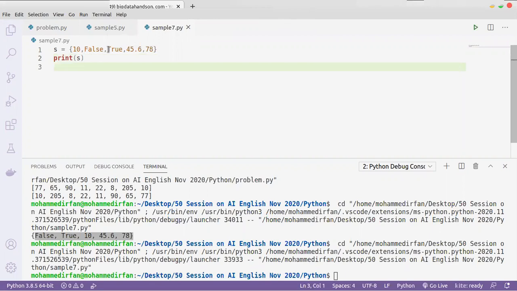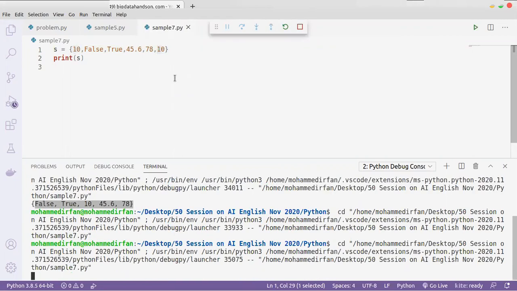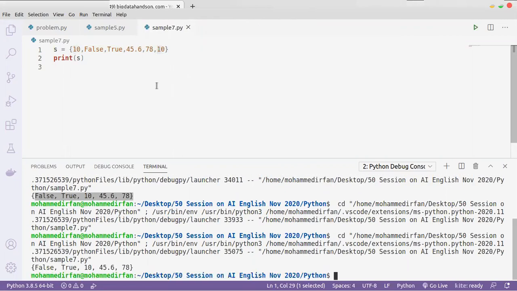And one more thing, a set will not allow duplicate values. Let's say I'm adding another value 10. We have two tens in this set. If I print the set, there will be only one 10. See, only one 10. So a set will not allow duplicate values.